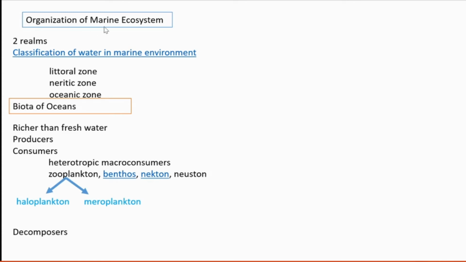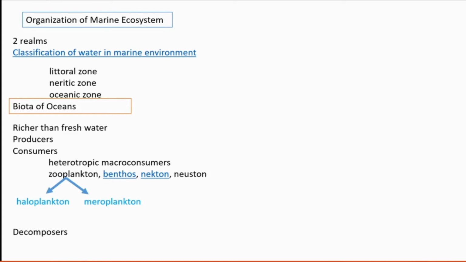Then organization. How the marine ecosystem is organized. Two realms. Realm means, in another way, we can understand it as two regions. Two regions are present in the marine ecosystem. That is the pelagic region and the benthic region, or pelagic realm and benthic realm. Pelagic realm means the free water zone.